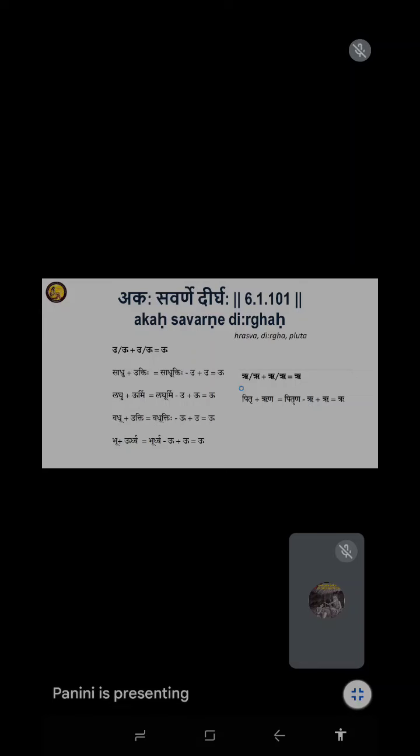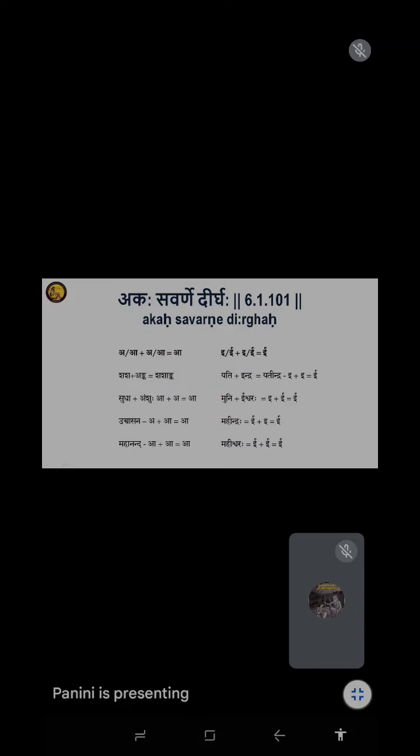Okay, now, if you take the first sutra, look at this. These are the examples given by the commentators. I hope most of us know that these are words we use, but we do not know how they are formed or where they are coming from. That is how Panini helps, not only to read Sanskrit or understand, but also to understand our own language, whatever we know about the words.